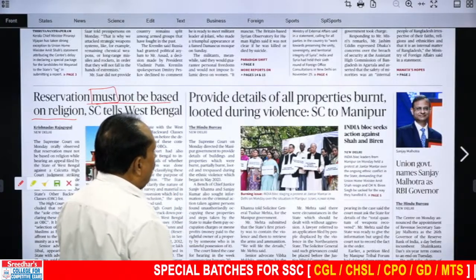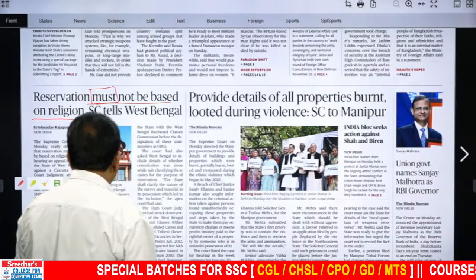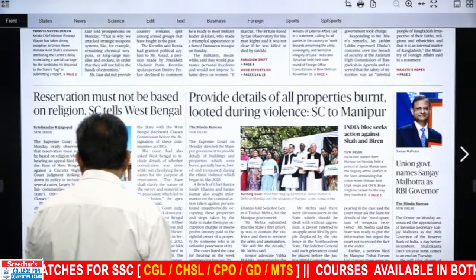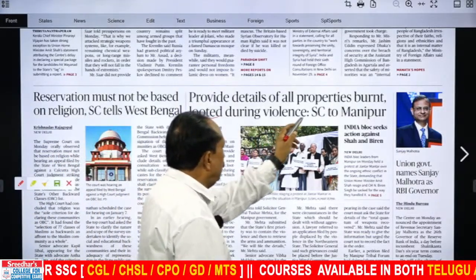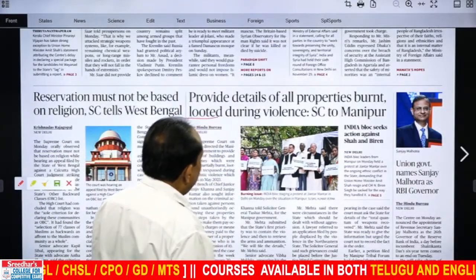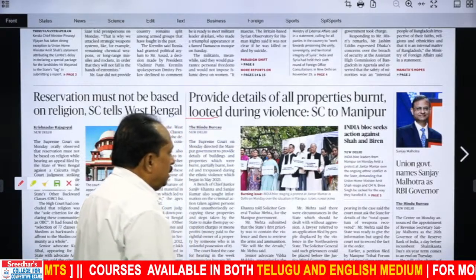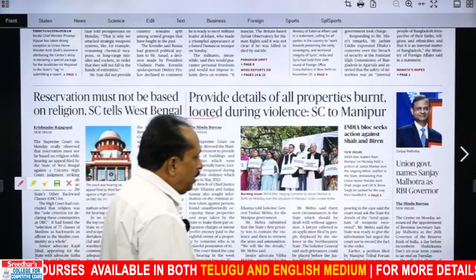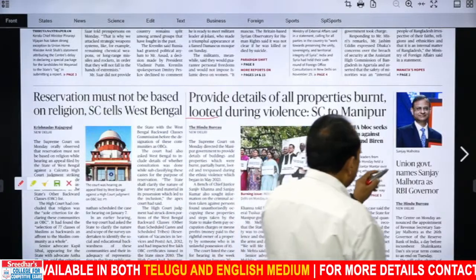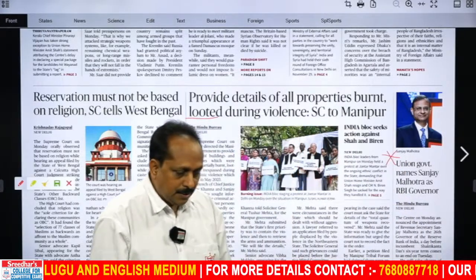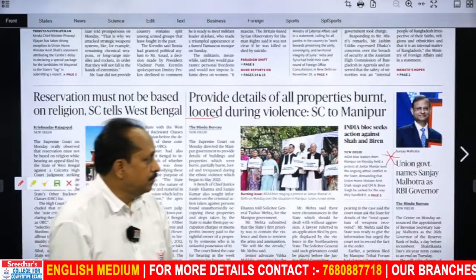Provide details of all properties burnt and looted, an important word, loot, plunder, loot. During violence, SC to Manipur. Other words are easy words. And there's an important news snippet over here. Under current affairs, this is what you have to focus on.